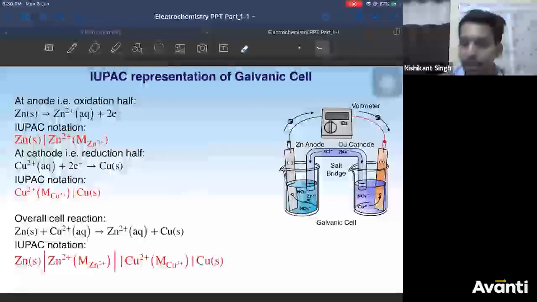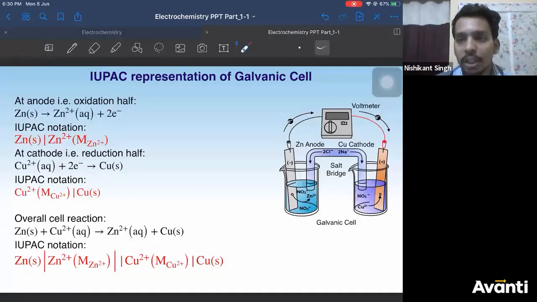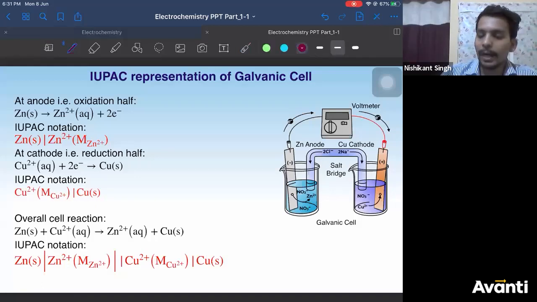Let's move ahead. Next we are going towards representation of a cell. This is again very, very important. Whatever you have drawn till now, that same thing you will represent. Nothing different. Right? How do we represent a cell? All of you, please pay attention to what I'm going to write here. While writing cell representation, remember two things.